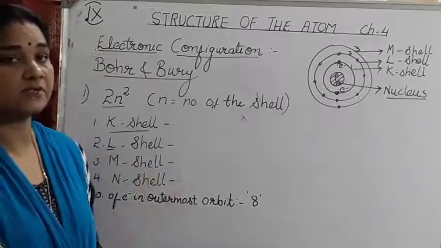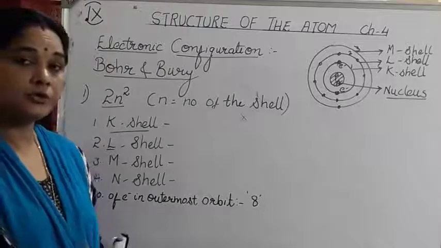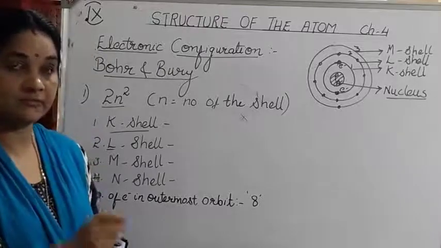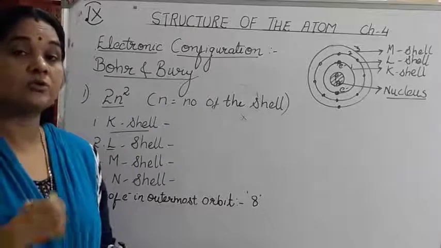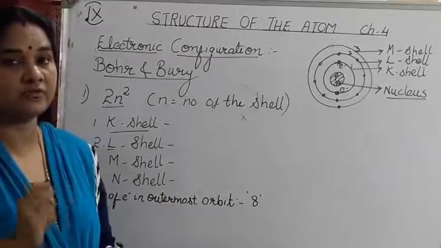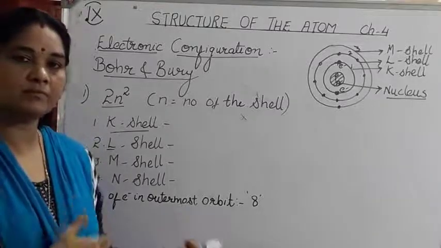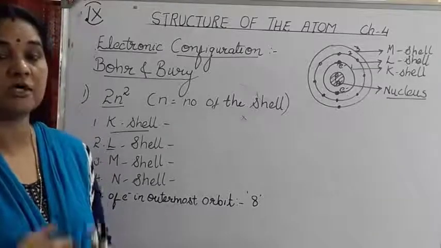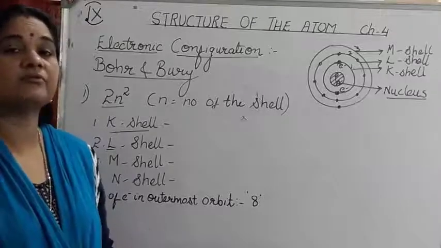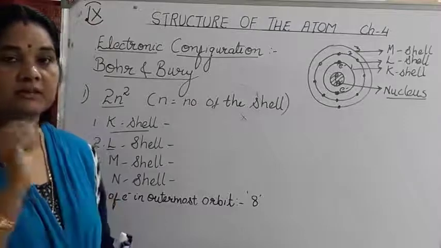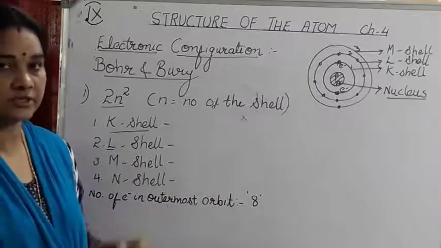Its knowledge is very important because it allows you to find out whether an element is a metal or a non-metal, and its valency, that is the combining capacity of an element, what kind of chemical bonding it will form, and what kind of chemical reaction it will undergo.